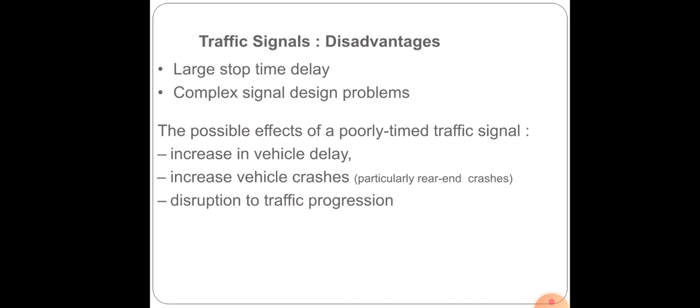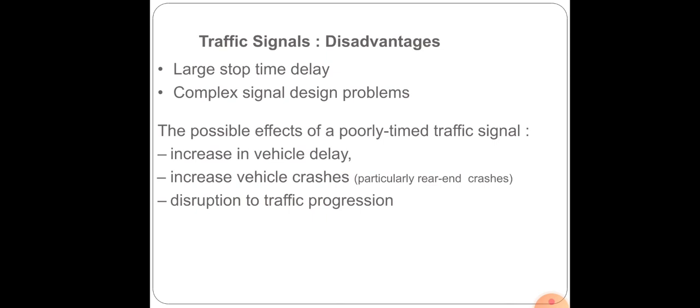Coming to the disadvantages of traffic signals. In this case, the large stop time delay is one disadvantage. There will be a delay when the stop time is too large, and also the complex signal design problems are another disadvantage. And here we can also see that rear end collisions increase. Whenever there is a traffic signal, when a vehicle suddenly brakes, there will be a chance of rear end collision.